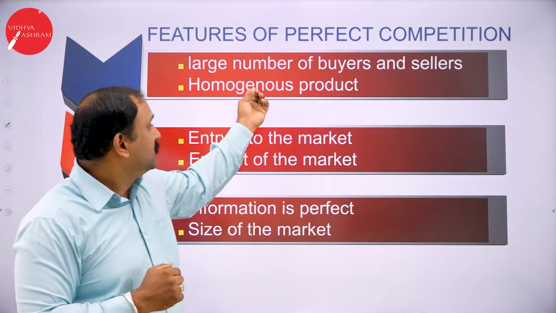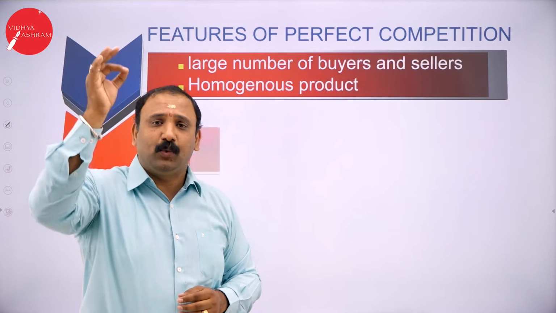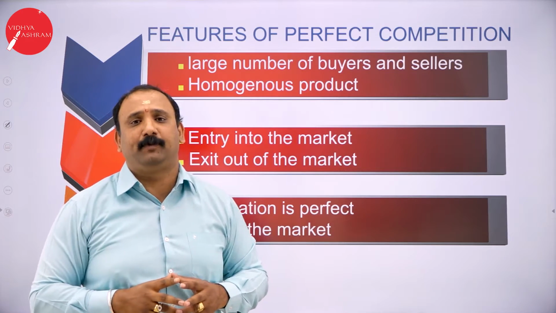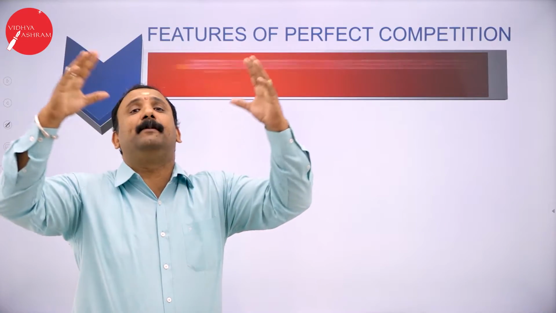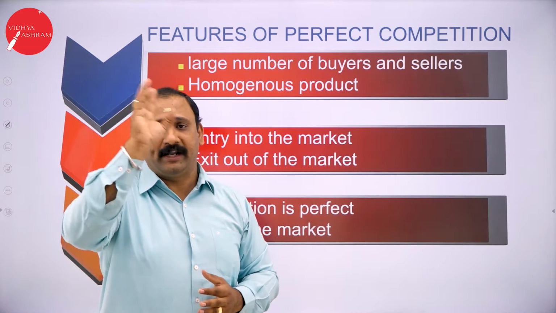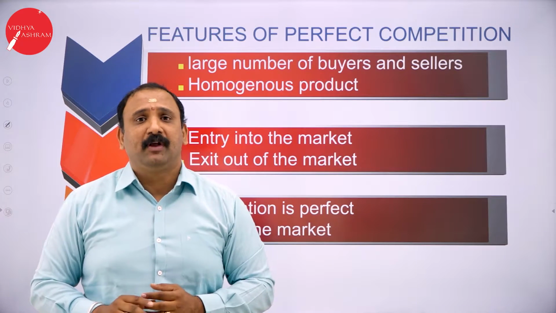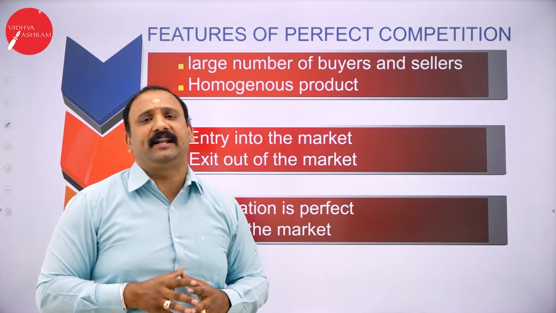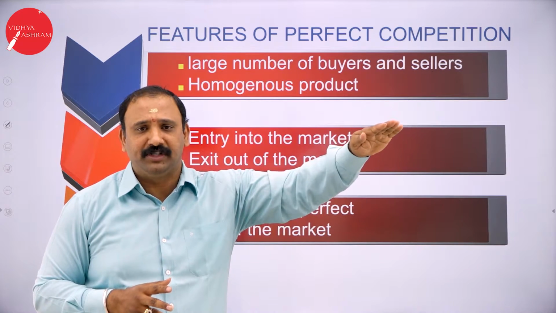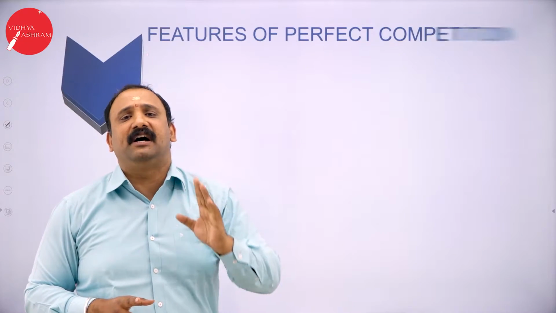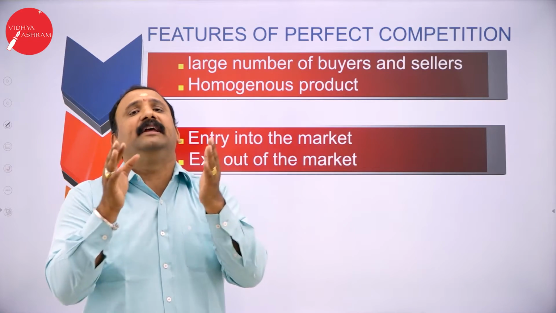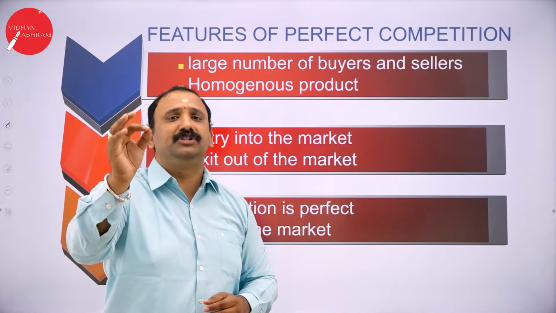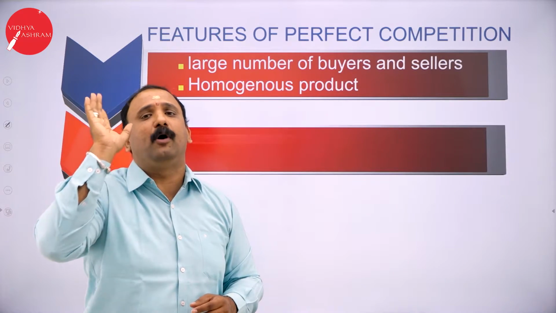My second thing, homogeneous product. When I say the word homogeneous, that means only one kind of product, only one particular type of product. We are not going to manufacture n number of products. So going back to our example of Maruti and Hyundai, we are not going to talk about the versions that are available. We are just going to take one car as an instance. Suppose Maruti is producing one car. There's only one car that is available. That's the only variety available in the market. And the consumer is only going to buy that one particular product. So when I say homogeneous, only one variety, one type of product.